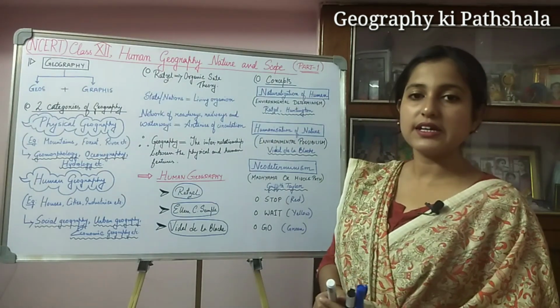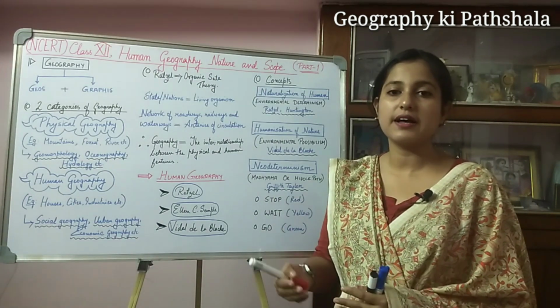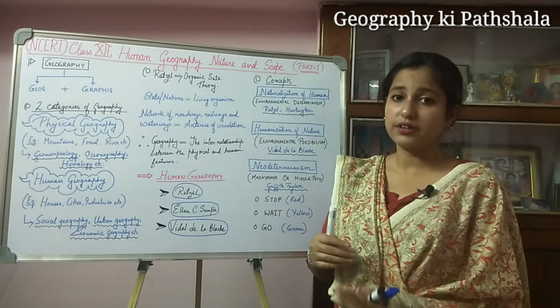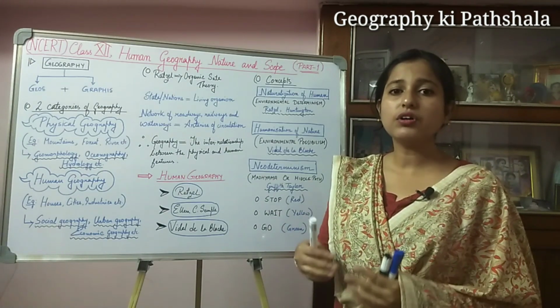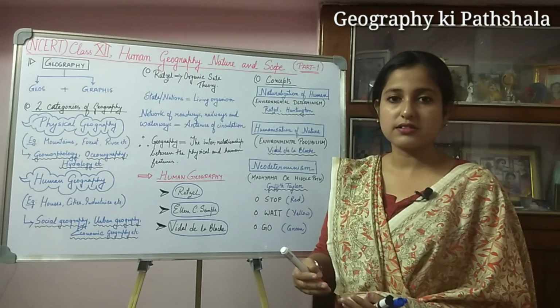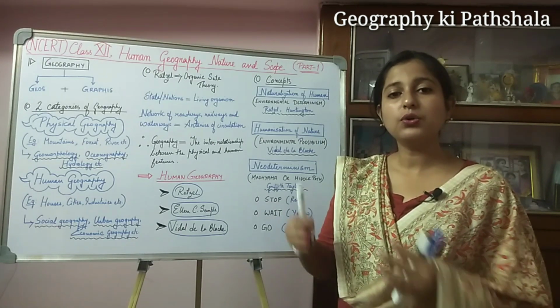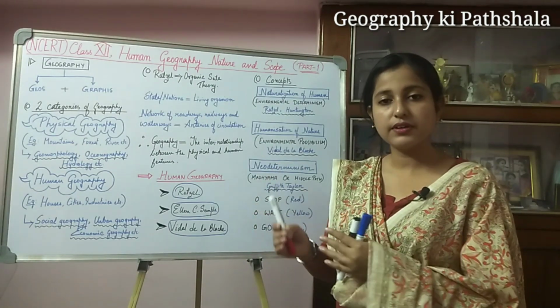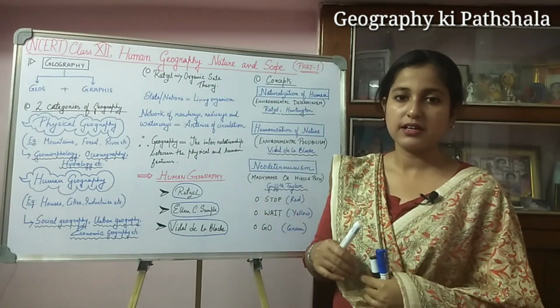Now we often give examples like the mouth of a river or the nose of a glacier, right? What are we trying to say by this? We try to compare the physical features of the earth's surface with our human body parts.